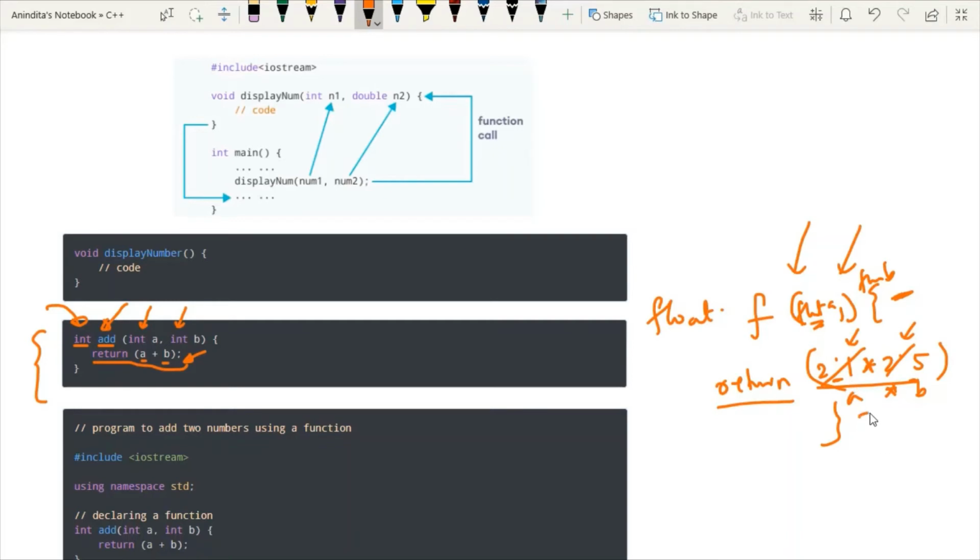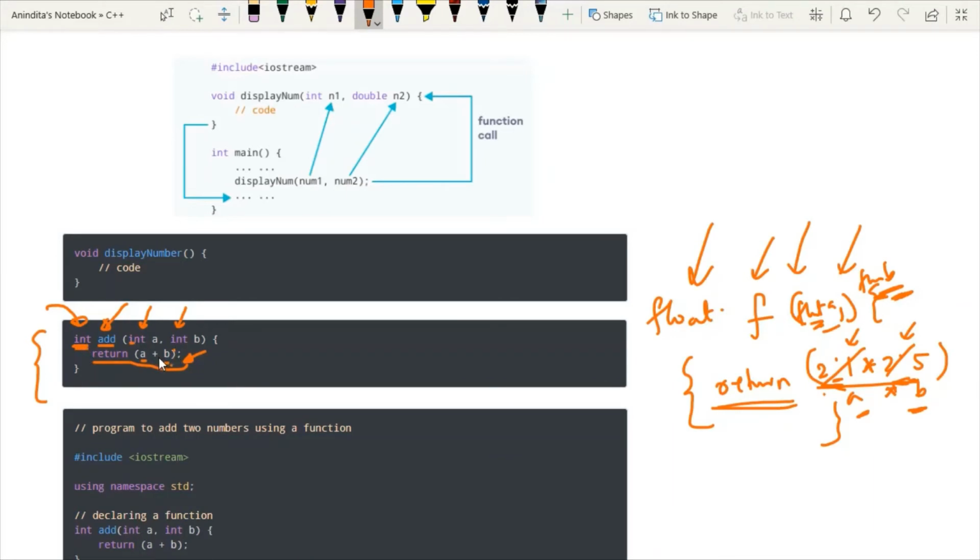Here, whichever variables we are using for calculation inside the function body are passed as parameters for a specific function. And whichever calculation we are returning, the type of that value will decide the return type of the function. Since we are calculating a plus b of type integer, the return type of the function will be an integer.